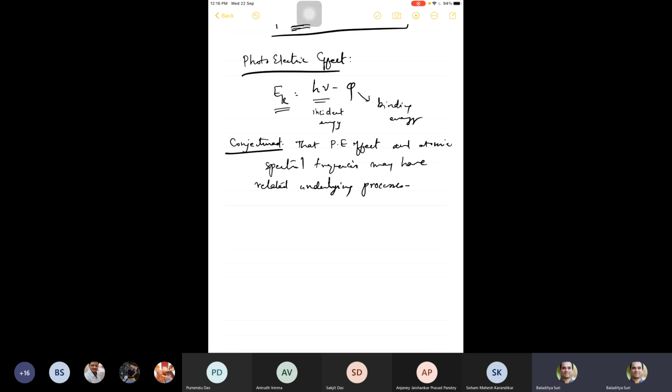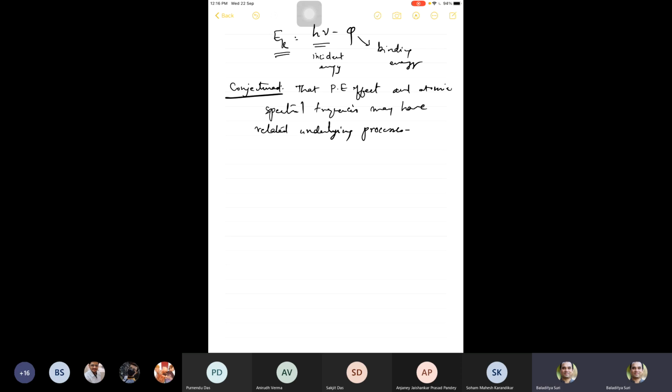and another very big clue that this might be the case was the following. By then, Planck had already discovered that the energy of EM radiation came in packets of n h nu. This we already saw.